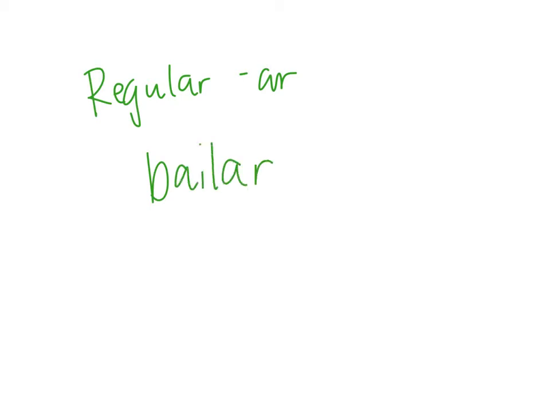So what you're going to do when you have regular AR verbs and you want to conjugate them, you're going to take the stem of the verb. So let's take one that you already know. Bailar. The stem of bailar is anything besides the ending. So it would be this. You would take off the AR. Okay, so you take the stem and then you add the new ending.